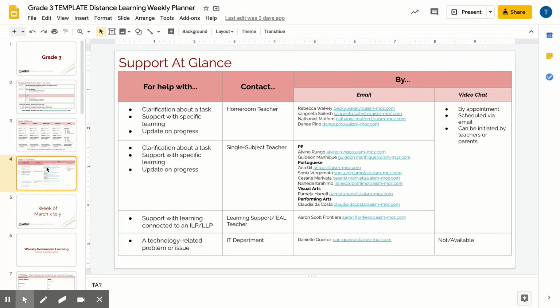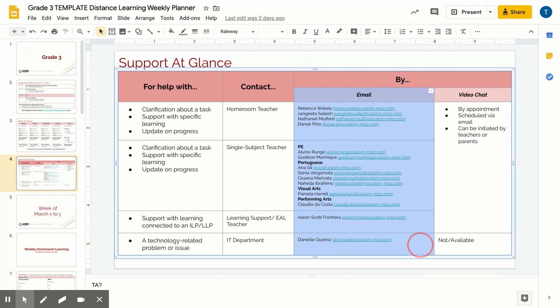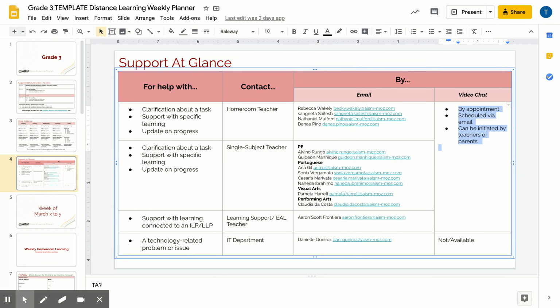The third slide is support at a glance. So this is where learners and families can see who is available to them to help with what, and also how to contact them. Seeing that all of the support people are available via email, and the homeroom teacher, single subject teacher, and learning support and EAL teachers are also available by video chat. These video chats must be by appointment. They will need to be scheduled via email or Seesaw message, and they can be initiated either by the teacher or the parent. So hopefully that helps there.